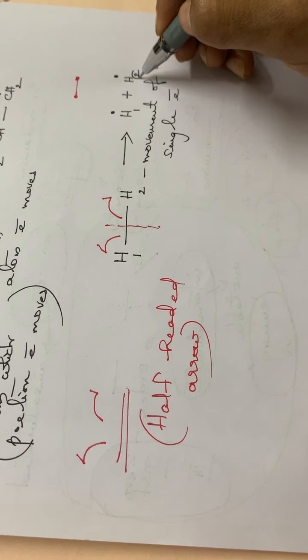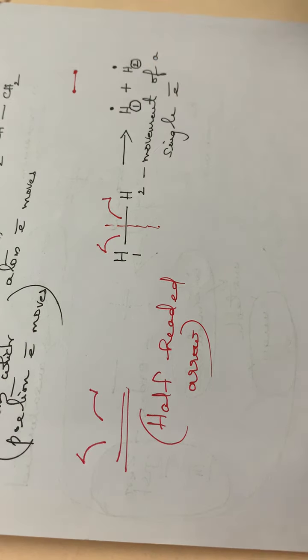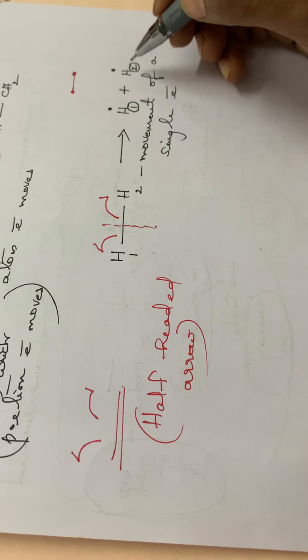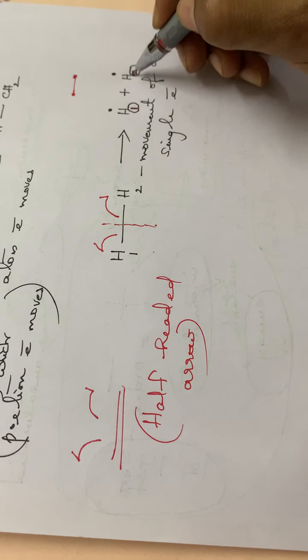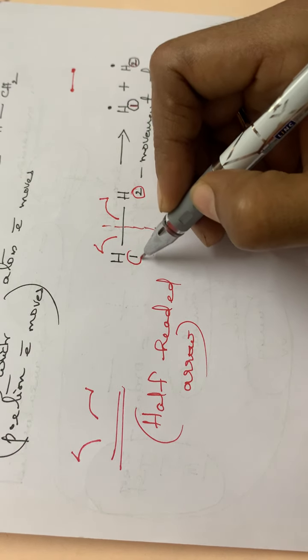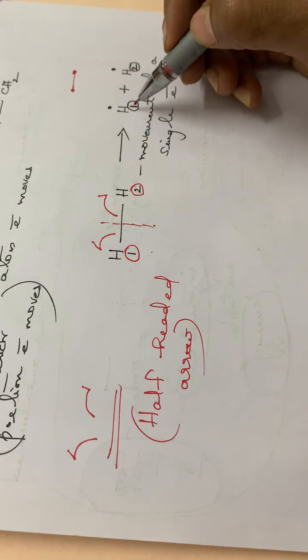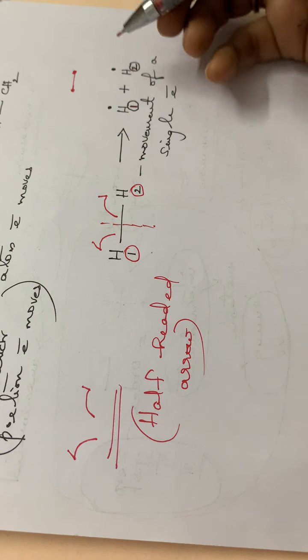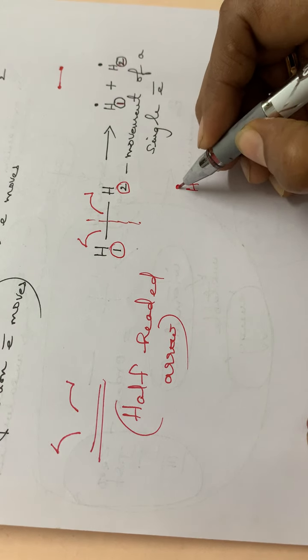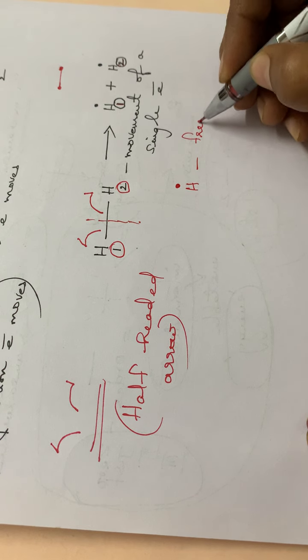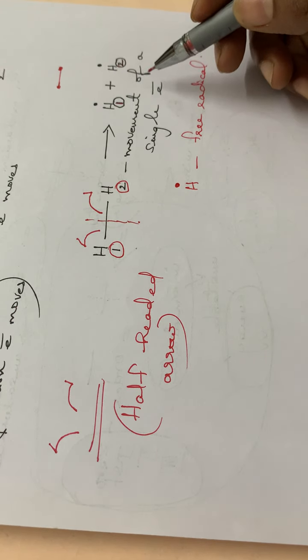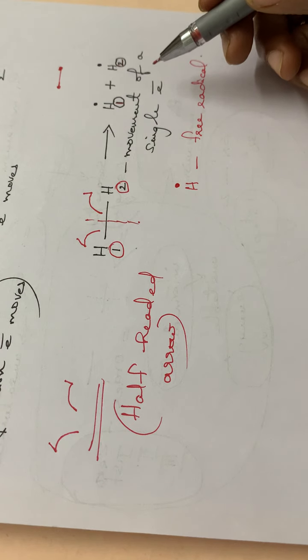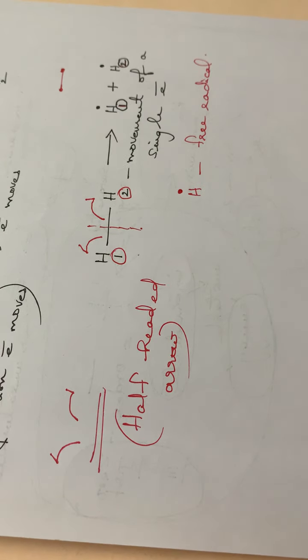H1 and H2 are the names of the two hydrogens, not an H2 molecule. Here we have got hydrogen with a single electron, a hydrogen dot, which is called a free radical. So here we have got two hydrogen free radicals. So this is the case of the half-headed arrow.